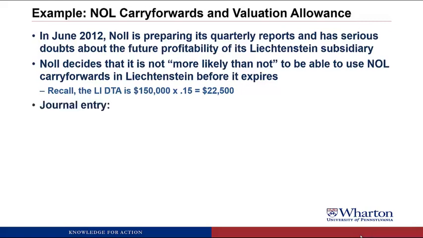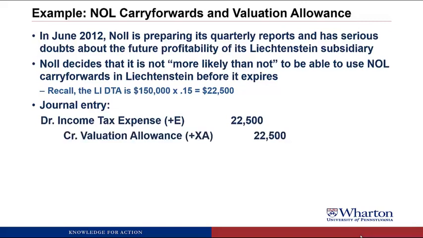So we have to create a valuation allowance to reflect the fact that we don't expect to be able to collect those tax savings. What we're going to do is debit income tax expense $22,500 and credit valuation allowance for $22,500. The valuation allowance is a contra asset that offsets the deferred tax asset to bring it down to what we expect to get in tax savings. The analogy is debit bad debt expense, credit allowance for doubtful accounts for situations where we don't expect to collect from customers. Here, we don't expect to be able to collect from the tax authority because we won't have enough profits to get the tax savings.